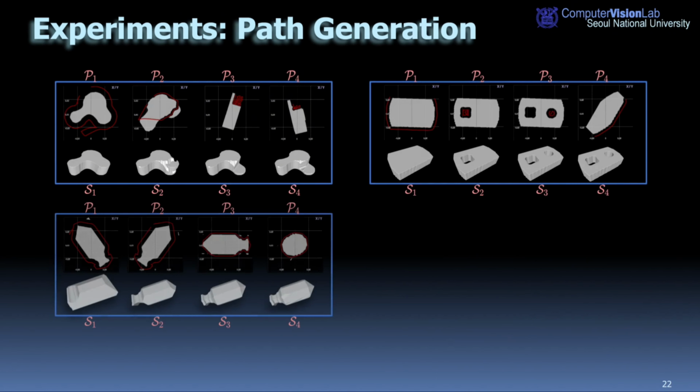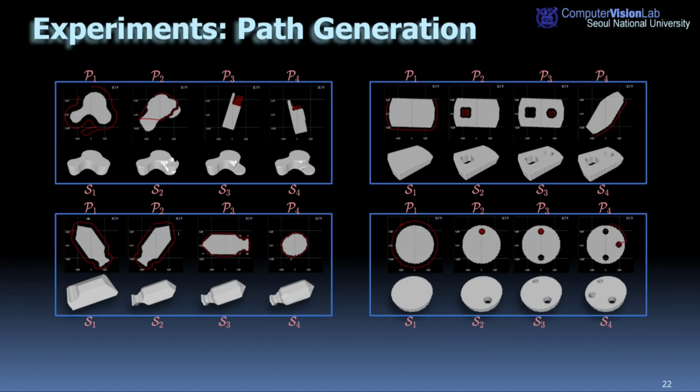We show the learned path for 4 steps and the generated shape after applying the milling operations. The results indicate that the model generates an initial path outlining the boundary of the target objects to form its overall shape, followed by shorter paths in later steps to capture finer details.